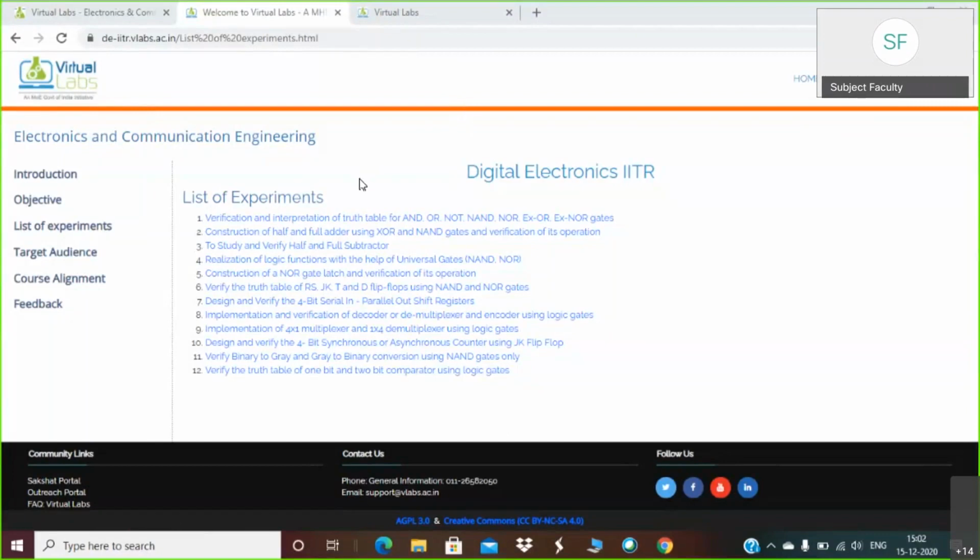Try to perform these experiments. From this lab, we have taken 6 to 7 experiments. I will mark them one more time. First 3 we have taken, and then 6th, 7th, 9th, and partial. So total 7 experiments we have taken from the lab.